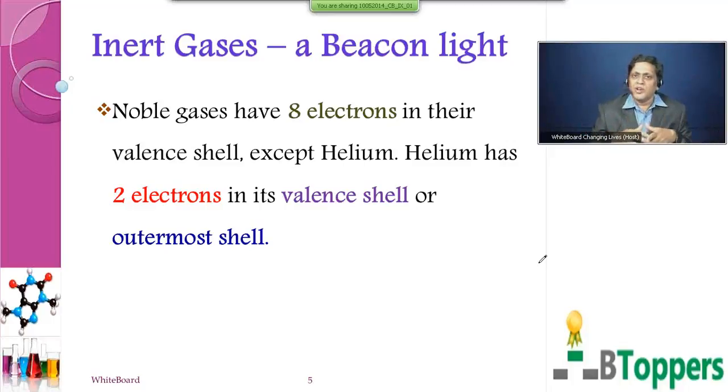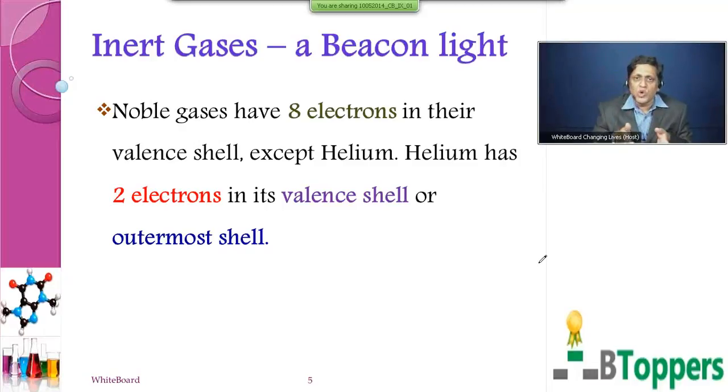They have no reason to participate in bonding, because the maximum number of electrons that can be accommodated in the valence shell is 8, and noble gases have 8 electrons in their valence shell. So there is no reason for them to react or to participate in chemical bonding. Any element that has 8 electrons in the valence shell will not show any tendency to participate in chemical bonding.